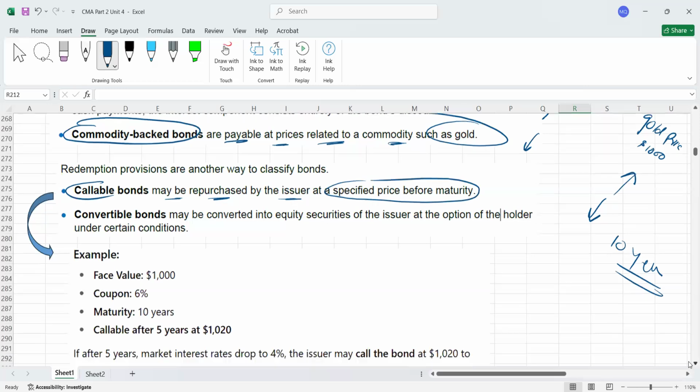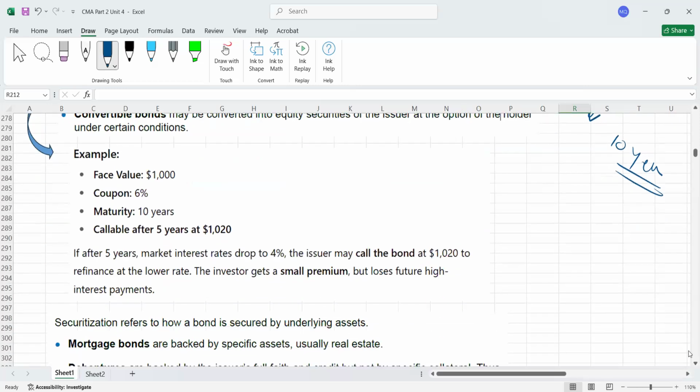So callable bonds may be repurchased by issuers at a specific price before maturity. Here we got an example for that also. For example, the bond has a face value of $1,000. The coupon is 6%, which is the stated rate, also the interest rate. The maturity, or the term of the bond, is 10 years. Callable after 5 years at $1,020. You have written this in the indenture, that the company can buy these bonds back at $1,020 after 5 years.